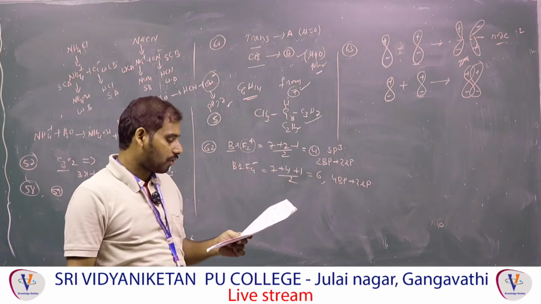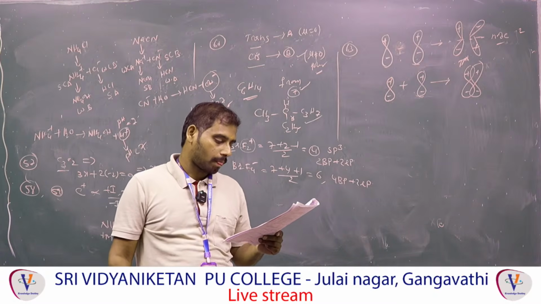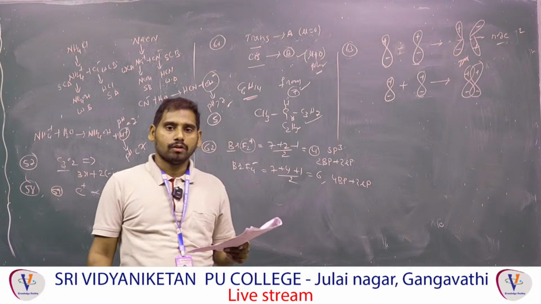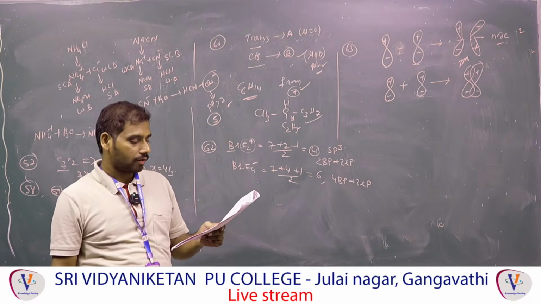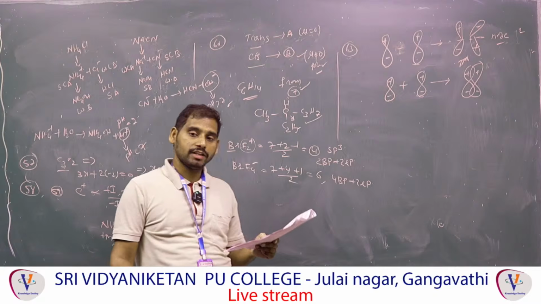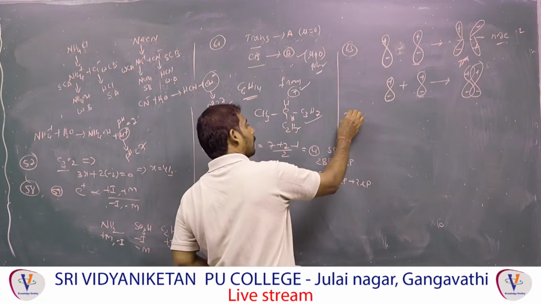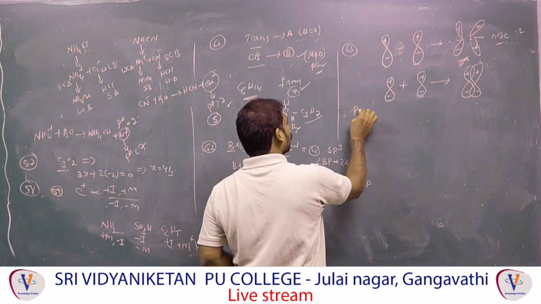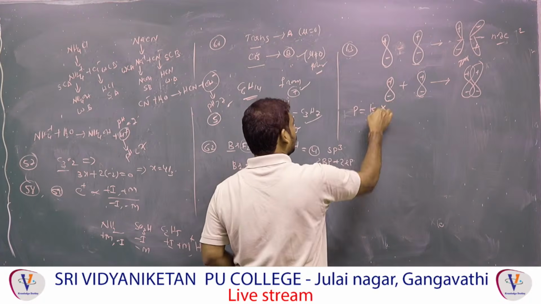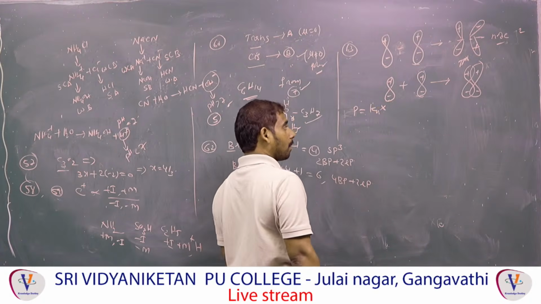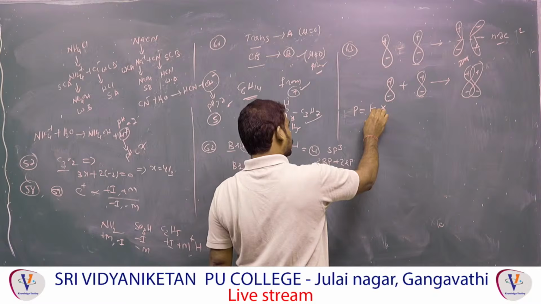Next one, question 64. KH value is given. Solubility order. Solubility and KH value are inversely proportional. P equals KH into X, Henry's law. KH is Henry's constant.